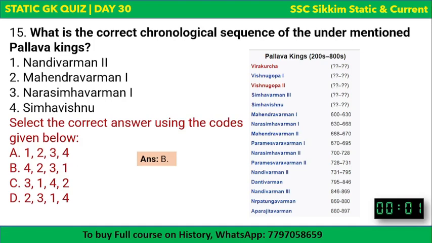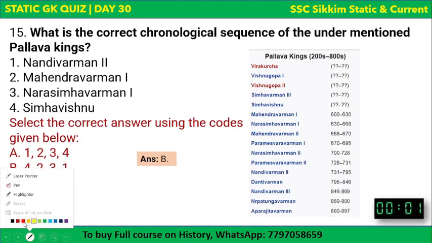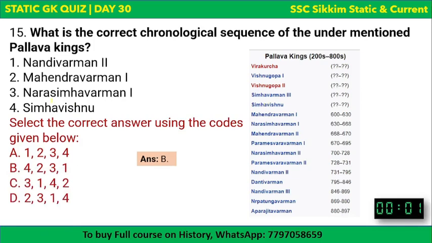First of all, let me turn on the highlighter. We have Simha Vishnu, who is fifth in the list. Simha Vishnu came first out of these options. Then Mahendravarman 1. So Simha Vishnu, Mahendravarman 1 is 4 2. Then 3 is Narasimhavarman 1. And then we have 1, that is Nandivarman 2.